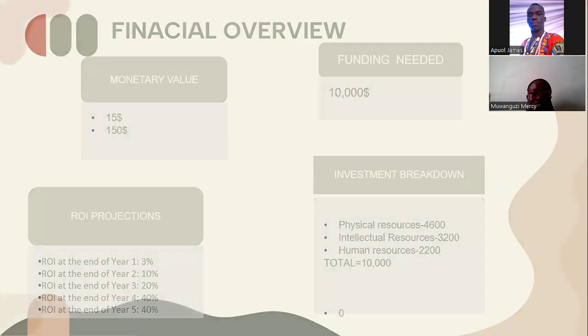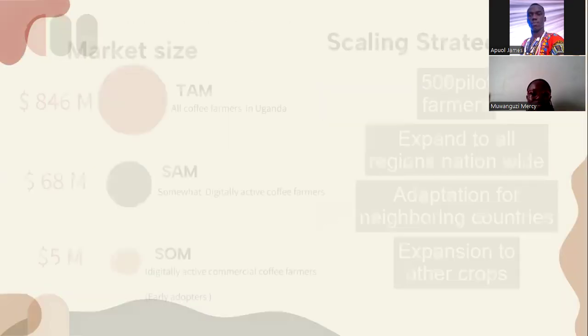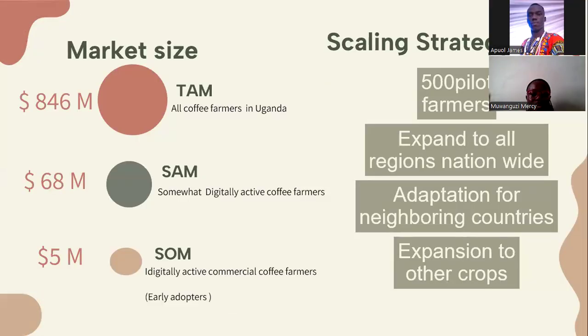Our market is all the farmers in the Ugandan community, and as of now, we are able to reach over 68 million. Of that 68 million, we are going to be able to obtain 5 million who are going to adapt to our system very easily. We plan to start with 500 farmers and thereafter expand to all the regions in the country, from which we hope our neighboring countries are going to adopt our system, and thereafter we can easily adjust to different crops accordingly.